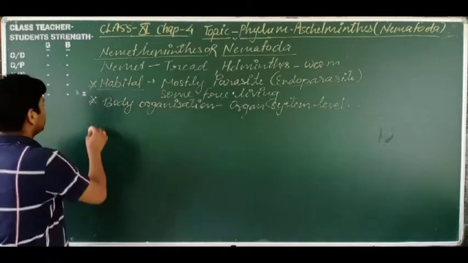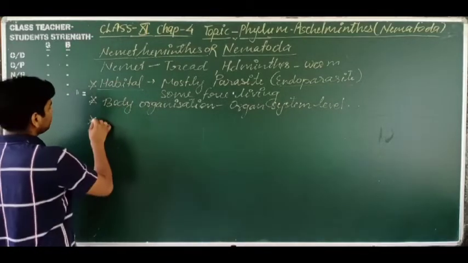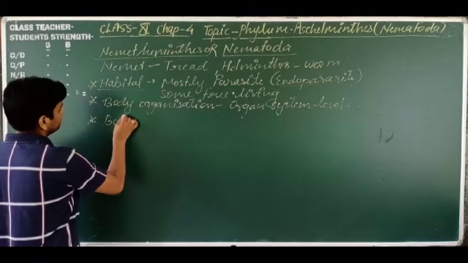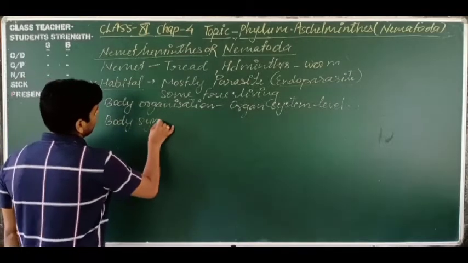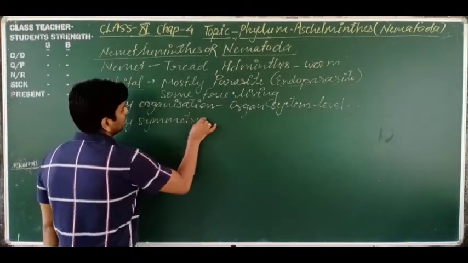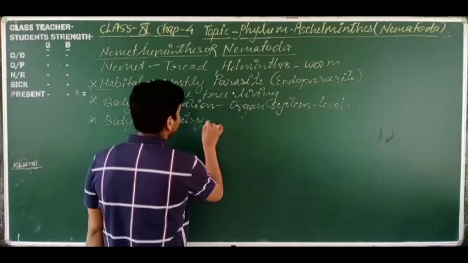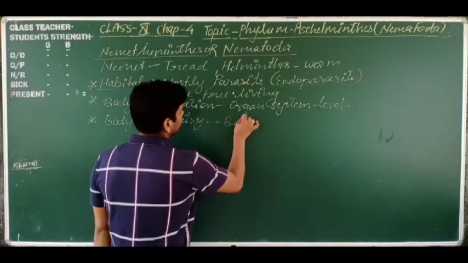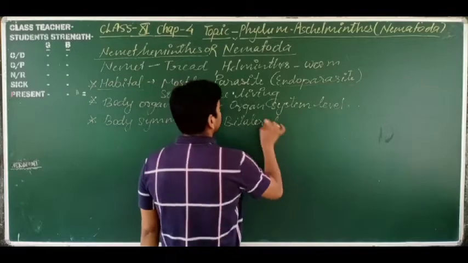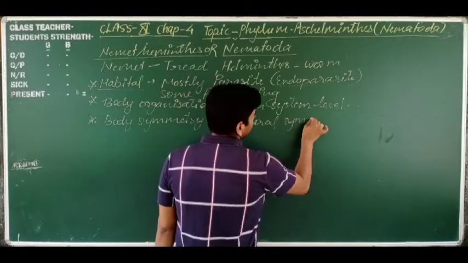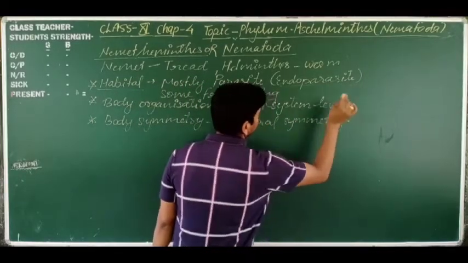Next is the body symmetry. These animals have bilateral symmetry.